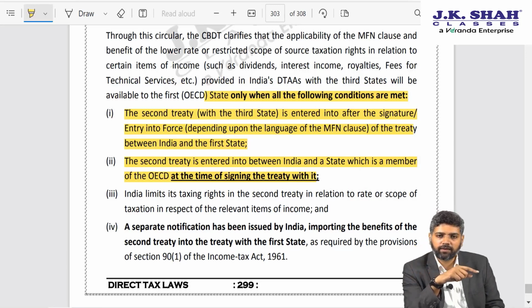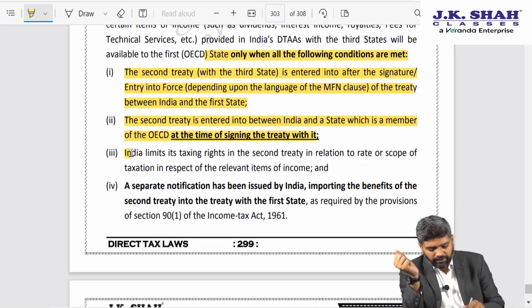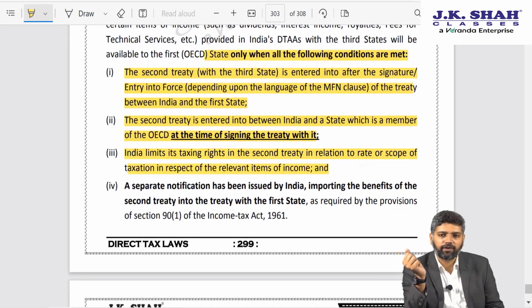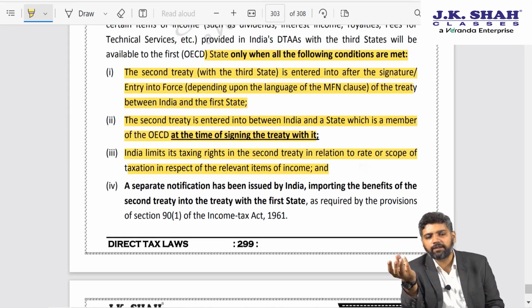If the subsequent treaty is entered into with a country which is not an OECD member at the time of signing the treaty, then in that case most favored nation clause will not apply on the first treaty as well. India limits its taxing rights in the second treaty in relation to rate or scope of taxation for the relevant item of income. So the second treaty is providing for a more concessional tax treatment.